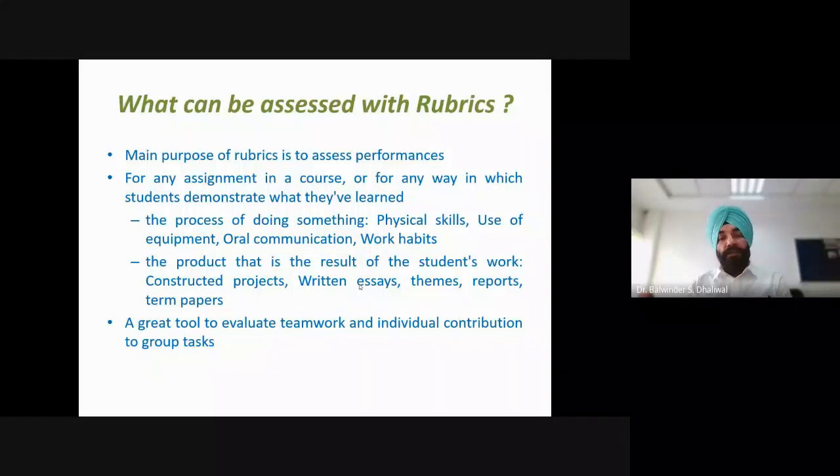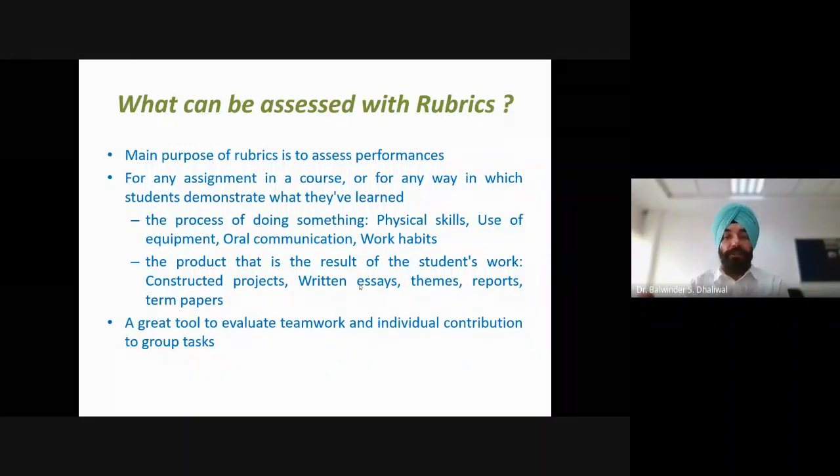And this can be used for any assignment in a course or for any way in which students demonstrate what they have learned. So this may be the process of doing something like physical skills, use of equipment, oral communication, work habits, or it can be the evaluation or assessment of the product that is the result of students' work. Like we can have evaluation or assessment of projects, constructed projects, written essays, themes, reports, term papers, such basically